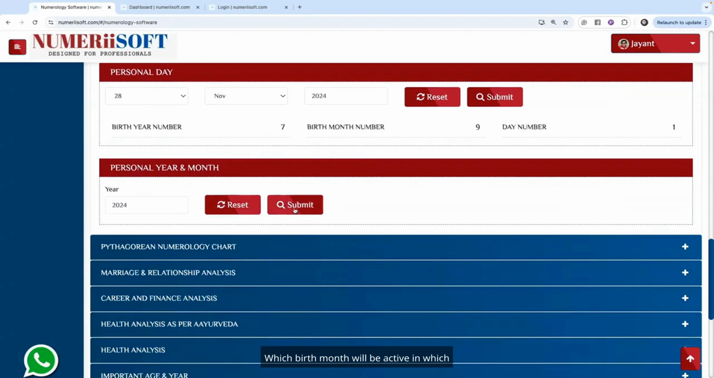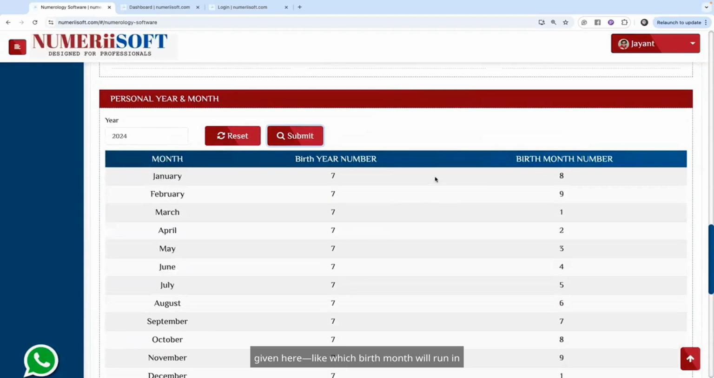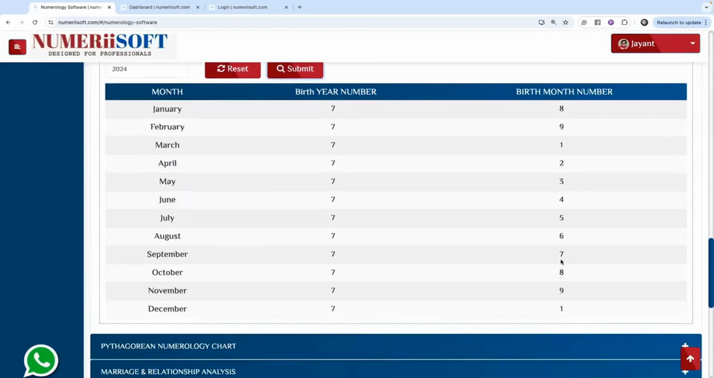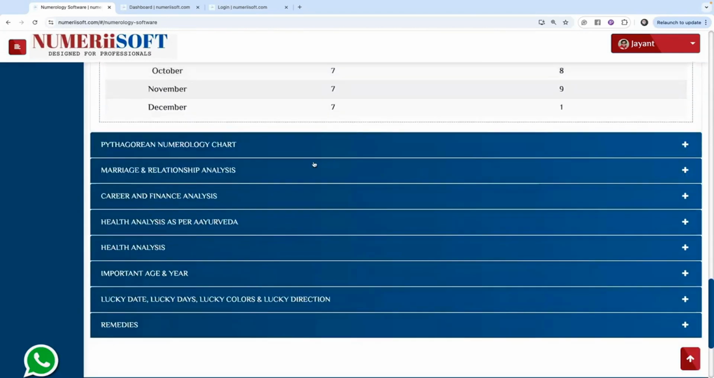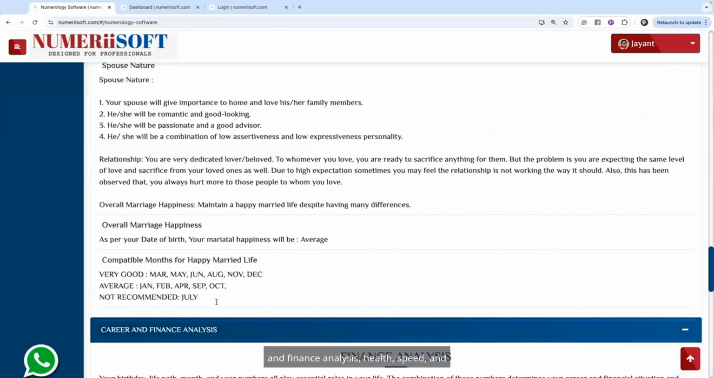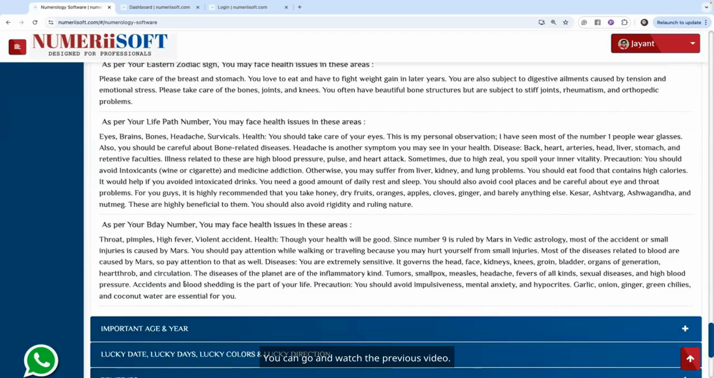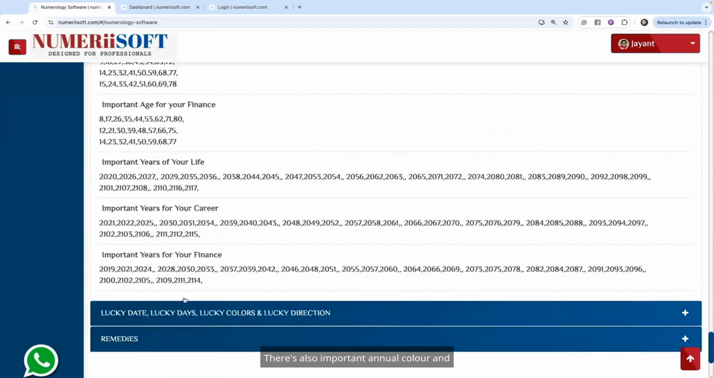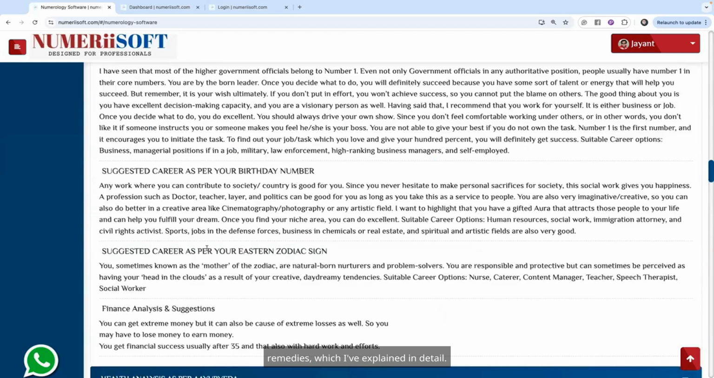Which birth month will be active in which month throughout 2024 is also given here, like which birth month will run in January, which one in February, it's all provided. After this, there's a common analysis, marriage and relationship analysis, career and finance analysis, health, speed, and Ayurveda. I've explained all this. You can go and watch the previous video. There's also the important annual color and remedies, which I've explained in detail.